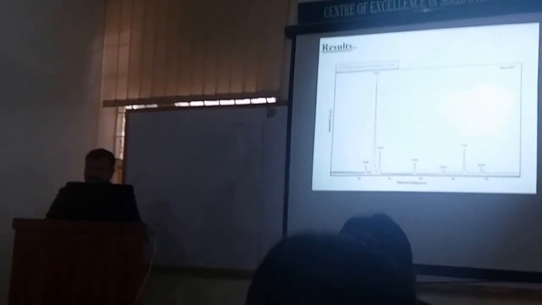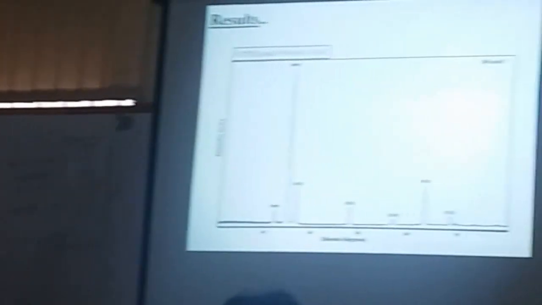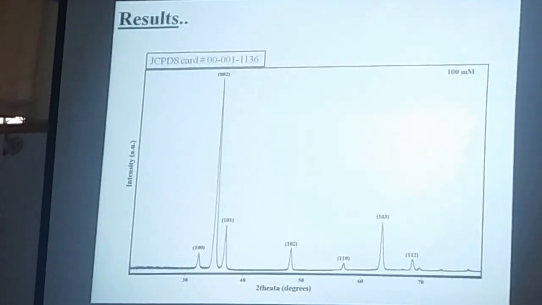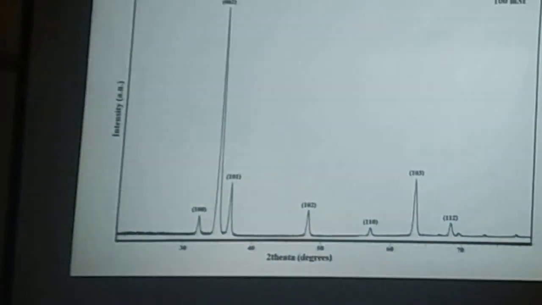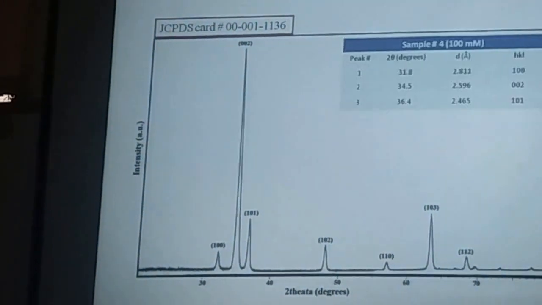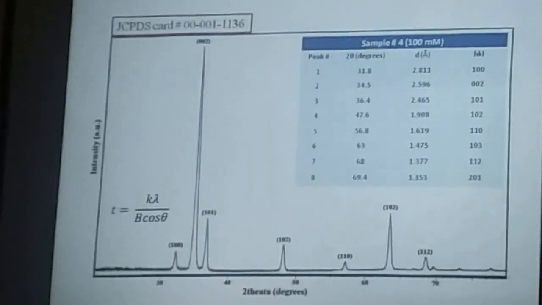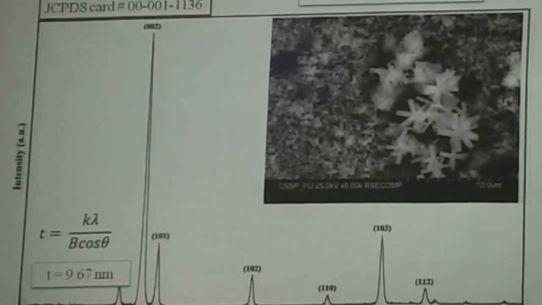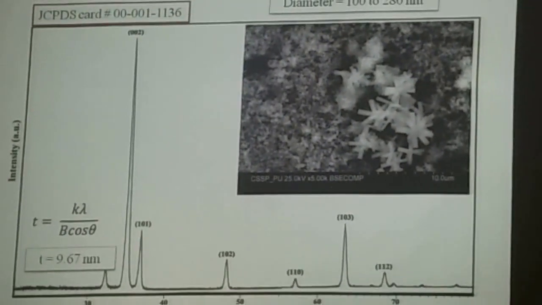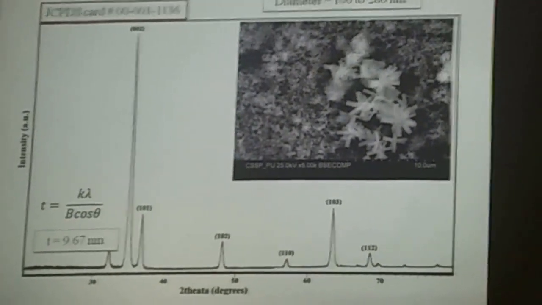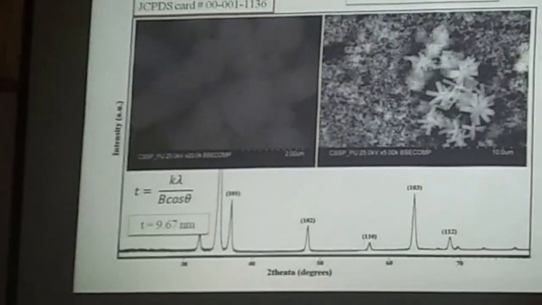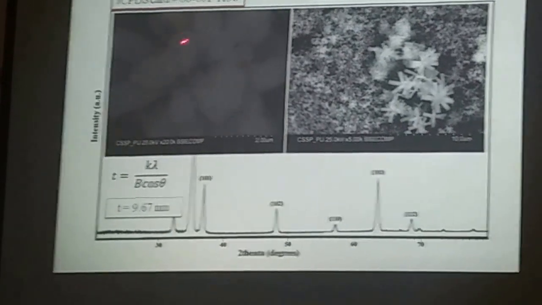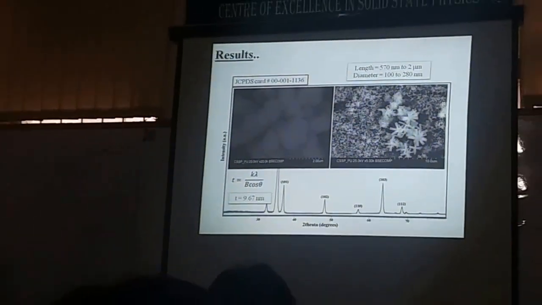This is the XRD pattern for 100 millimolar concentration. Here, the intensity of the 002 peak is at its maximum. It means the nanorods were grown along the C-axis. This is a table for HKL values. The crystal size for this concentration is 9.67 nanometer. Here, the micrograph shows uniform deposition of thin film. After magnification, you can see the tops of nanorods which confirm the hexagonal structure.